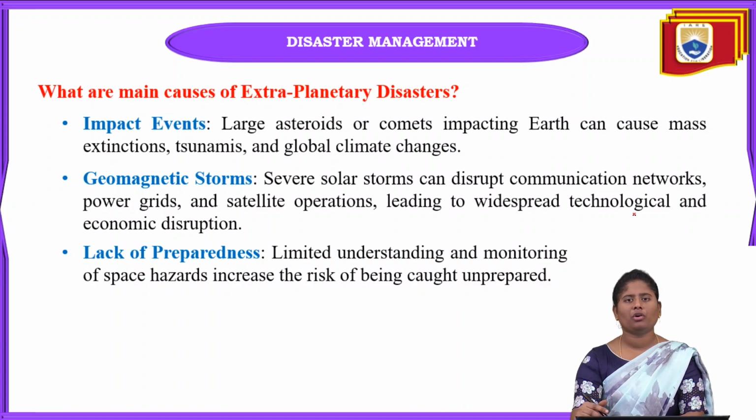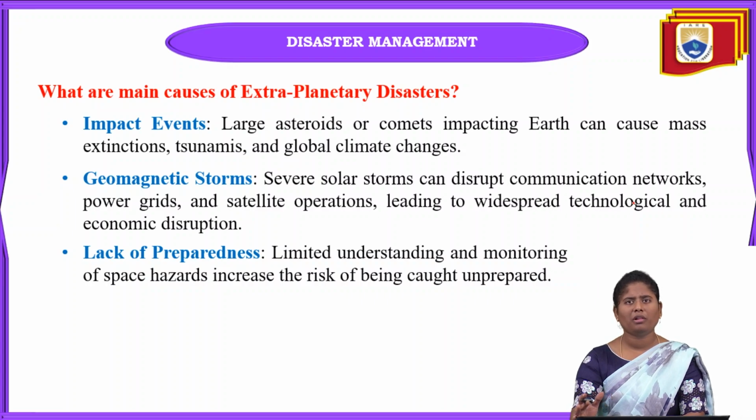And next one is geomagnetic storms. In this geomagnetic storm, when there are severe solar storms, because of this heavy solar radiation towards our earth surface, this will interrupt satellite communication networks and power grids, and satellite operations can be disrupted because of these extraplanetary disasters.